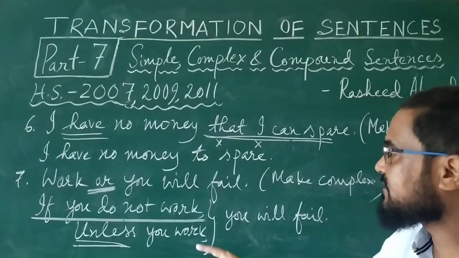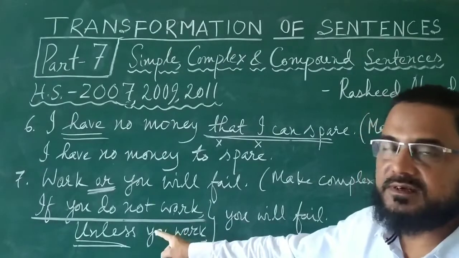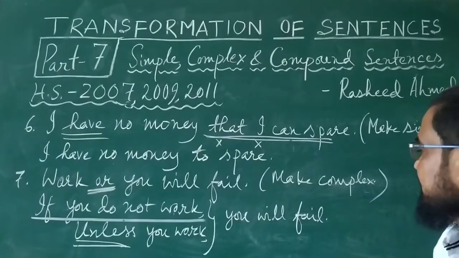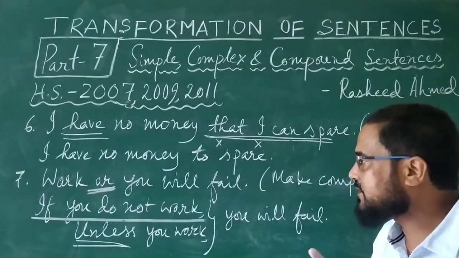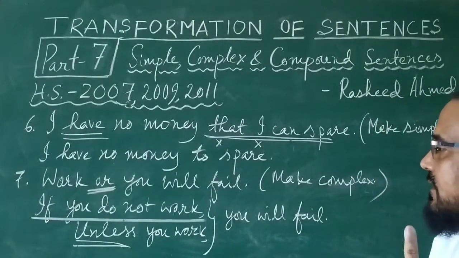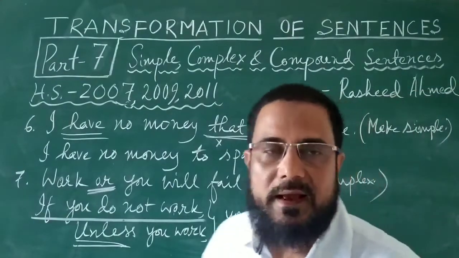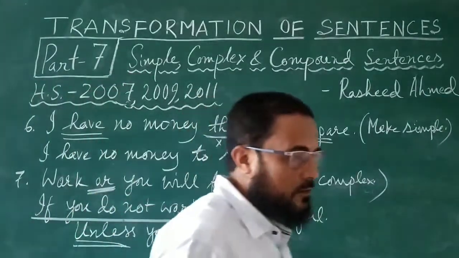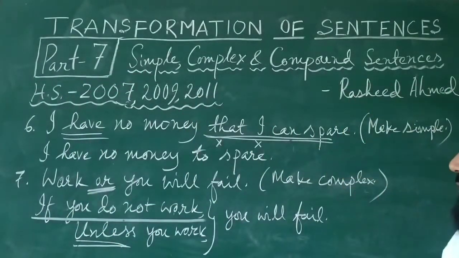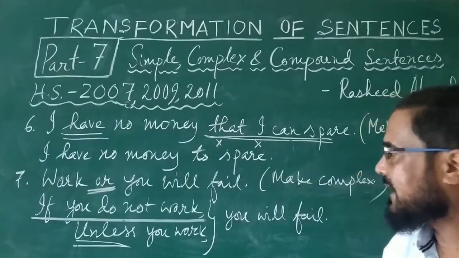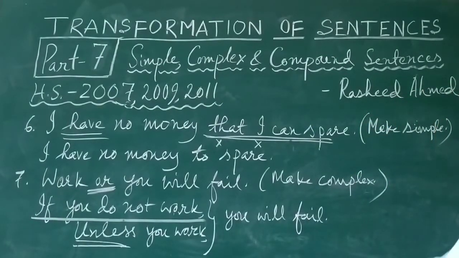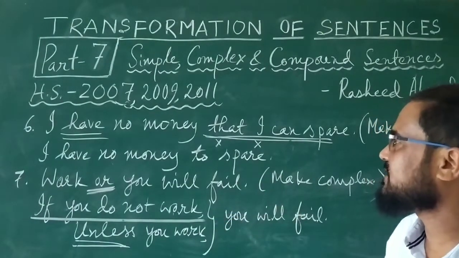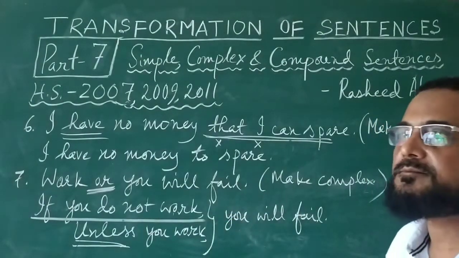Next time when we will change from affirmative to negative, you will find these type of things again. So 2 ways are there to begin this sentence to make it complex. Either you say if you do not work or unless you work, give a comma, and then you say you will fail. So work or you will fail, compound, and the complex sentence is if you do not work, you will fail, or unless you work, you will fail. This one, number 7, came in 2007, and the next 2 sentences are those that came in 2008.